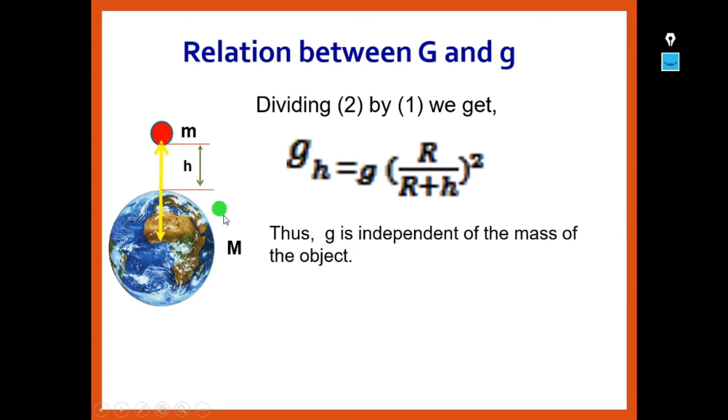If you observe here, this is m, this is small m, and this is the height at which the object is placed from the surface.